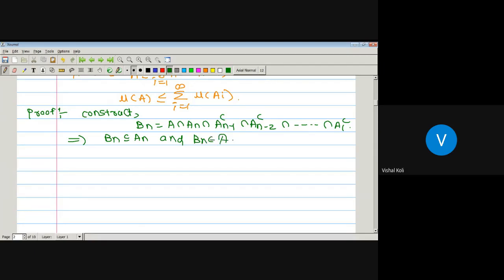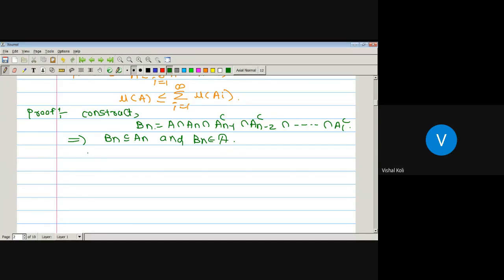belonging to curly A. Since A_1, A_2, up to A_{n-1} are all members of curly A, and curly A is an algebra, then it must be closed under complementation. Therefore, the complements of all these sets will belong to curly A, and A and A_n are also members of curly A, and B_n is an intersection of all these combinations. Okay, so by construction B_n must be a member of algebra curly A. So B_n is a subset of A_n and B_n belongs to curly A.